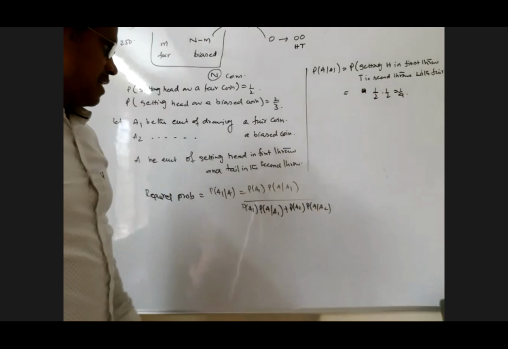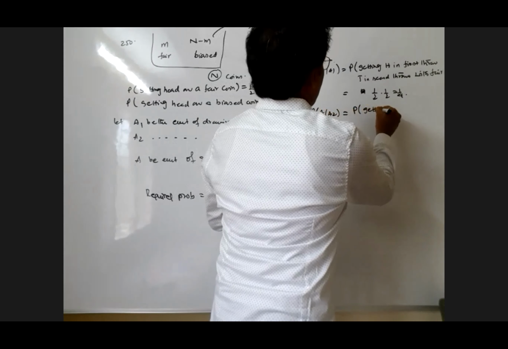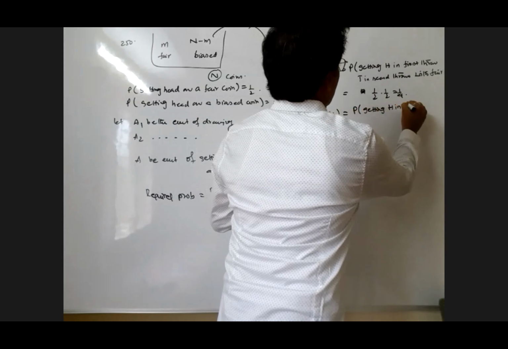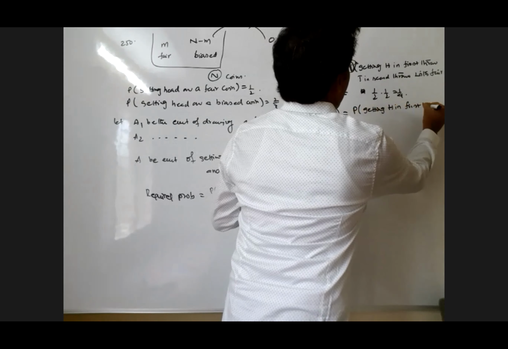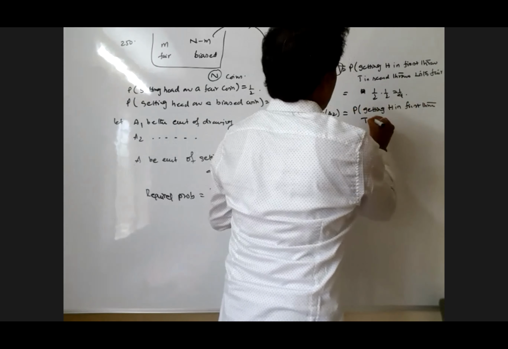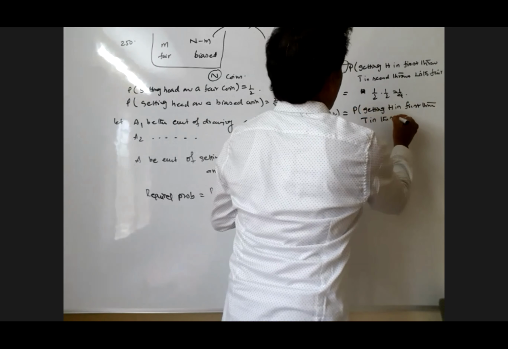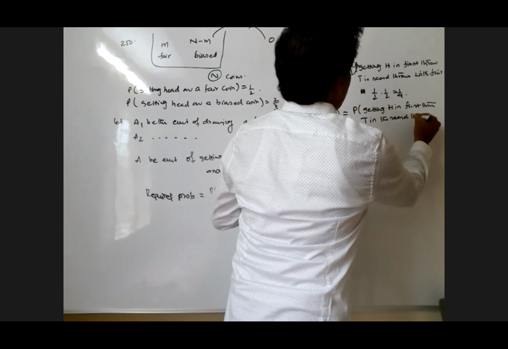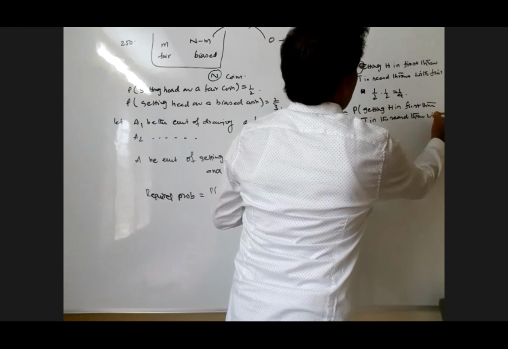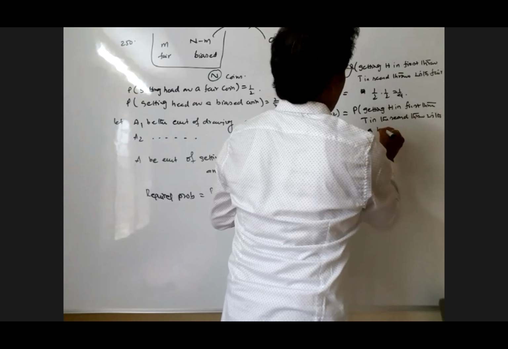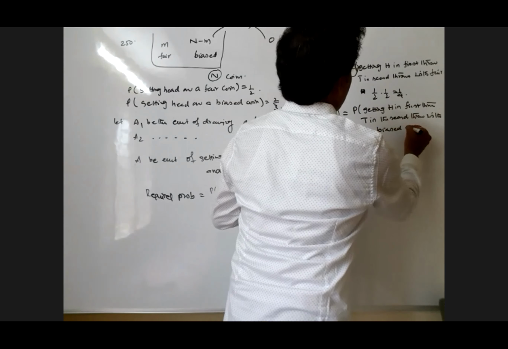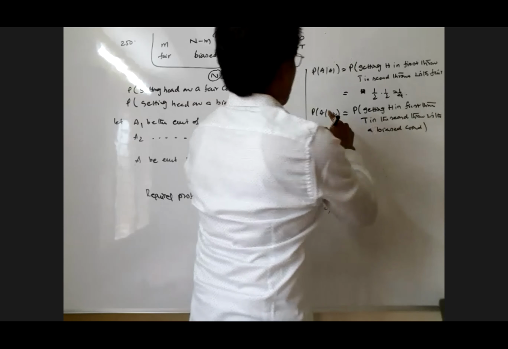Similarly, I am writing probability of A given A2 also. Probability of A given A2 is what? Probability of getting head in the first throw and tail in the second throw with a biased coin, given that A2 is the biased coin.